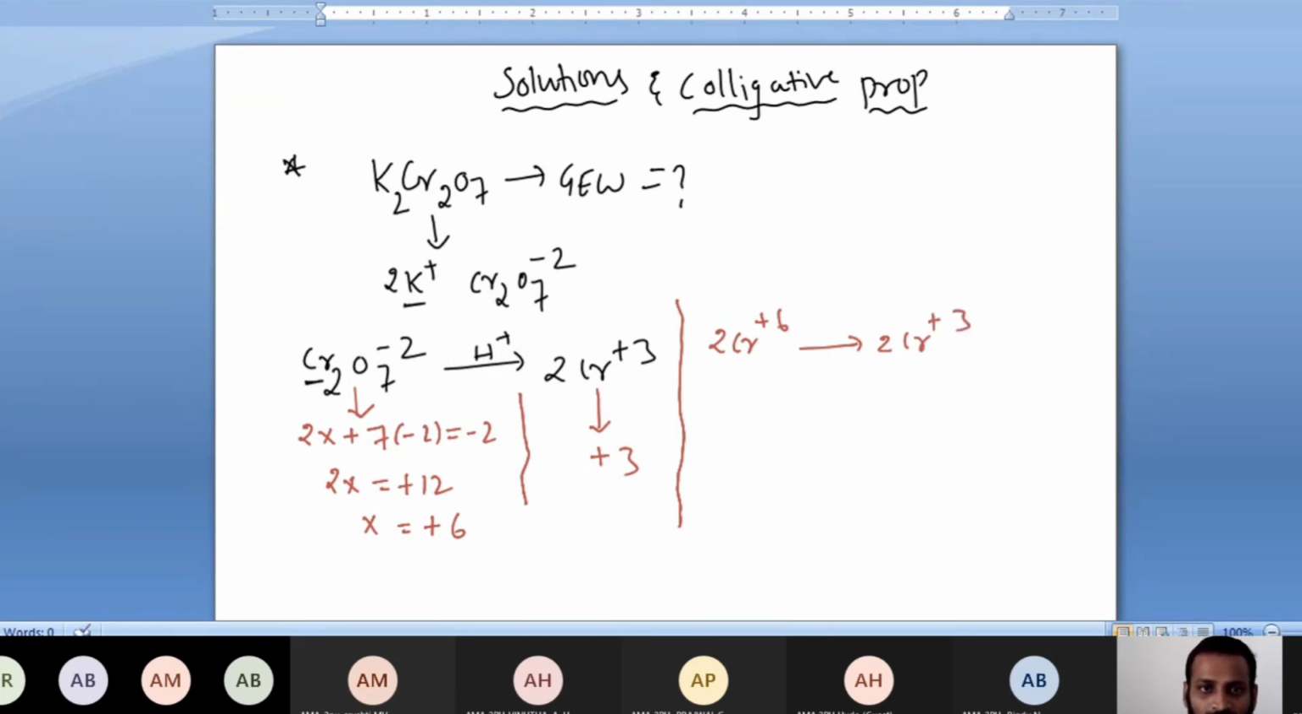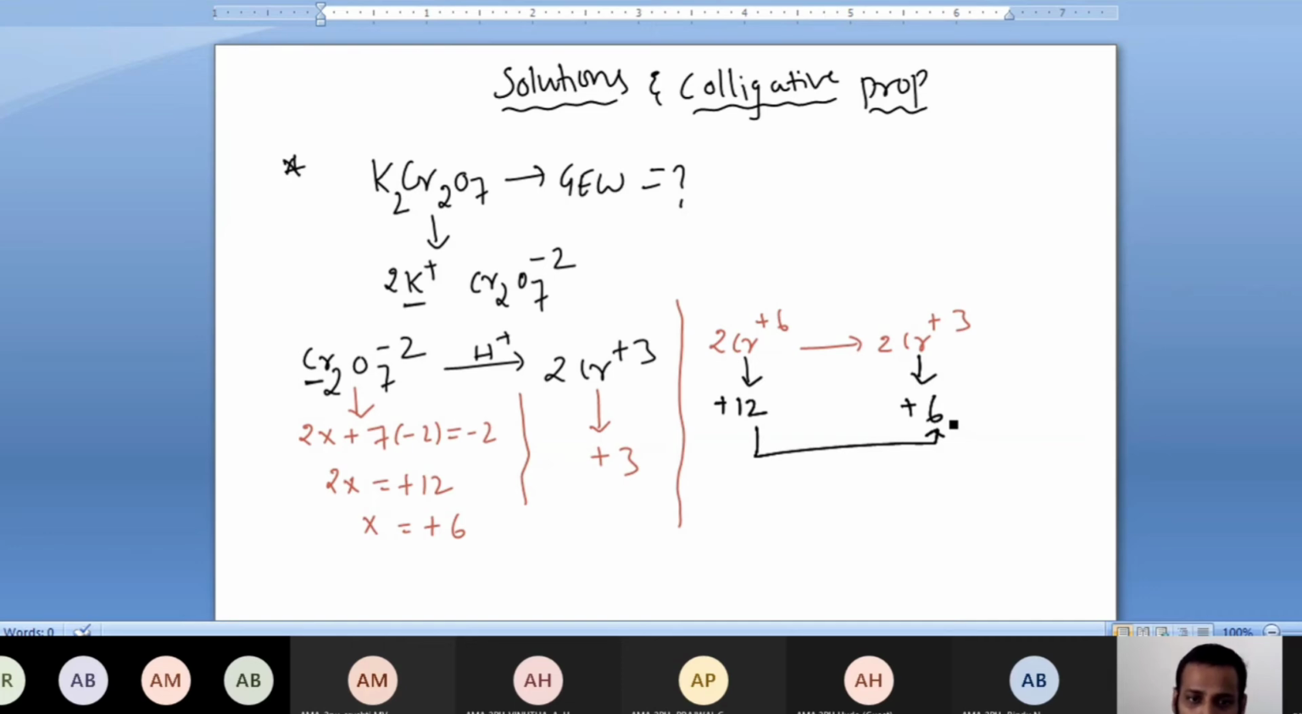Just for your understanding, I repeat. Each chromium is +6. Two chromiums means what is the total charge? Plus 12 actually. One chromium is +6, don't think I wrote it wrong, but two chromiums means +12. In the product, one chromium is +3, so two chromiums is +6. So +12 converted to +6 is what you have to consider while calculating gram equivalent weight.